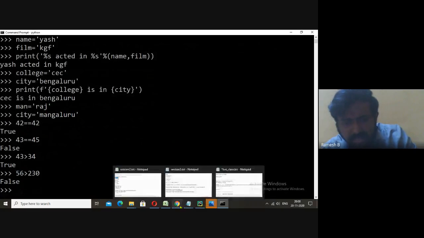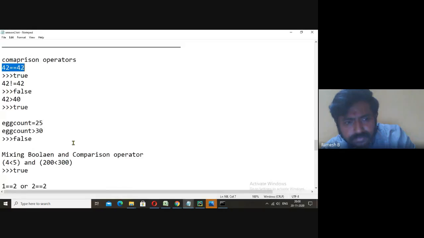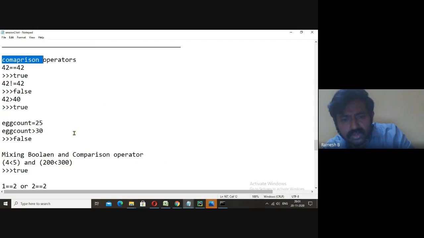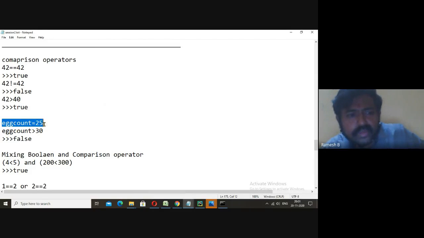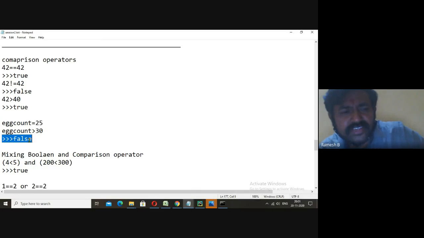All these operators are known as comparison operators. Here you see in this example, egg count. Egg count is 25. Now egg count is greater than 30. You will get false because 25 is not greater than 30.